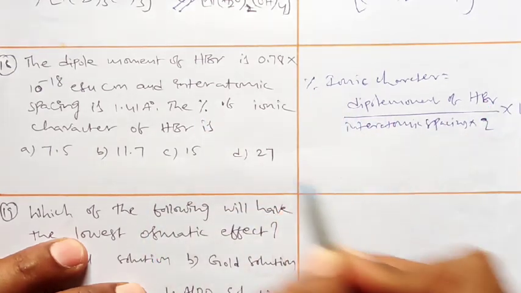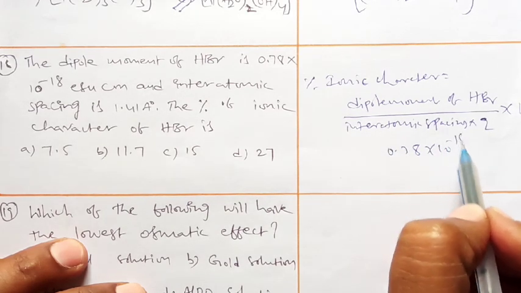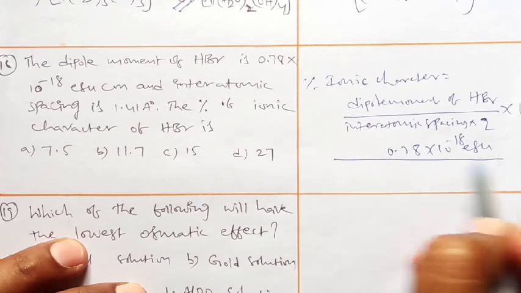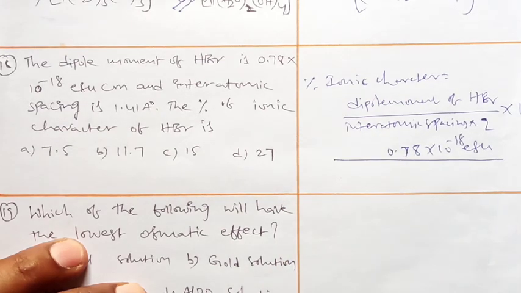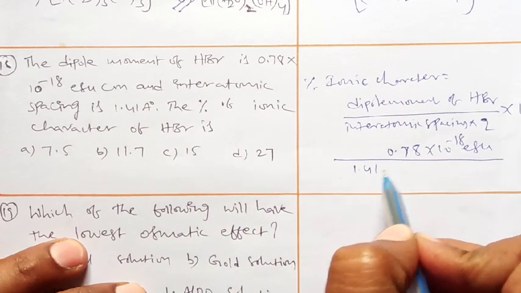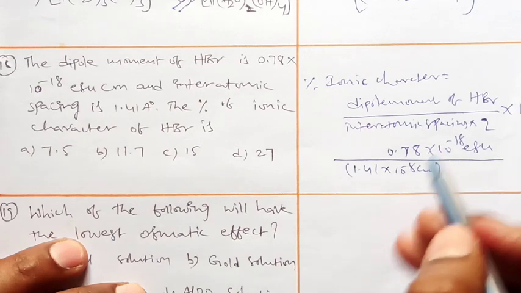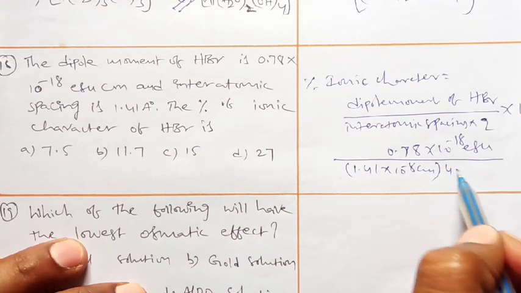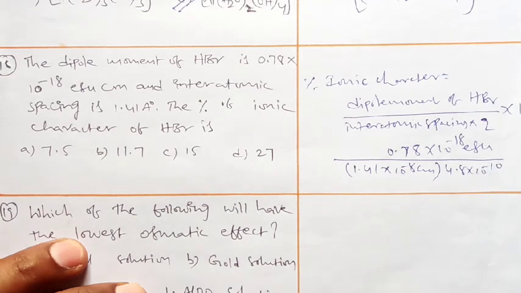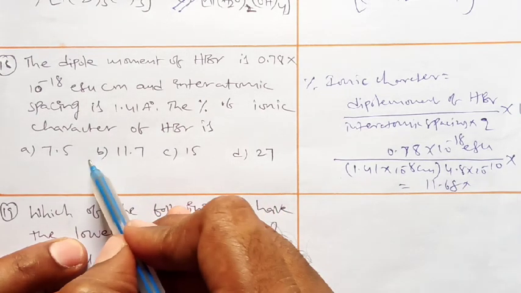So what is the dipole moment of HBr given? 0.78 into 10 power minus 18 ESU, electrostatic units. Then what is the interatomic spacing? 1.41 angstrom. That means 1.41 into 10 power minus 8 centimeters. What is the ESU charge value? 4.8 into 10 power minus 10. Is it clear? Into 100. So if you simplify, you will get 11.68%. So the appropriate answer is 11.7.